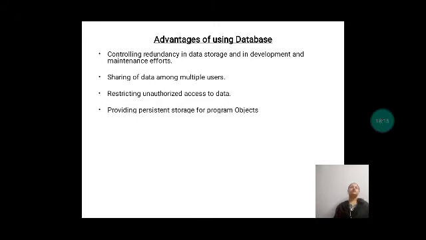Programming languages typically have complex data structures. Of course, programming languages do not have simple ones, since we are able to do multiple and complex operations. They have complex structures associated with them, such as record types in Pascal, or the definition of a class in C++, Java, C Sharp. The values of the program variables or objects are discarded once the program terminates. So that's the basic thing regarding programming.